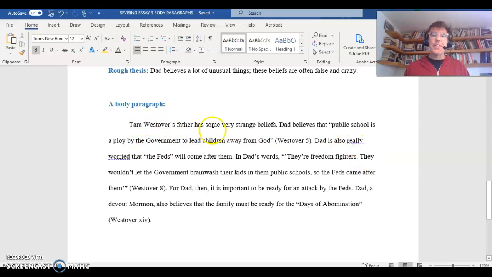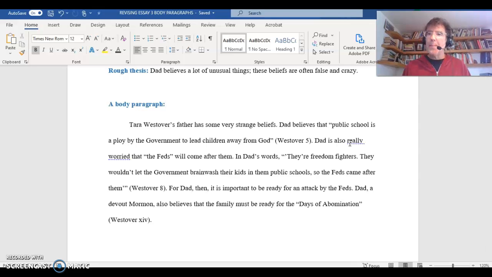Tara Westover's father has some very strange beliefs. Dad believes that public school is a ploy by the government to lead children away from God. Notice that we need a little more information here. One mistake I see in rough drafts is that people sometimes just go straight to the quote. Like, you've chosen that quote.